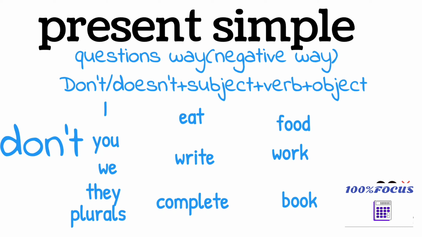We'll read some more questions, some more sentences. Don't we eat food? Don't we write work? Don't we write book? Don't we complete work? Don't they eat food? Don't they write work? Don't they complete work? Don't they write book? Plurals. Don't children eat food? Don't children write homework? Don't children complete work? Don't children write book? Like that. Okay.